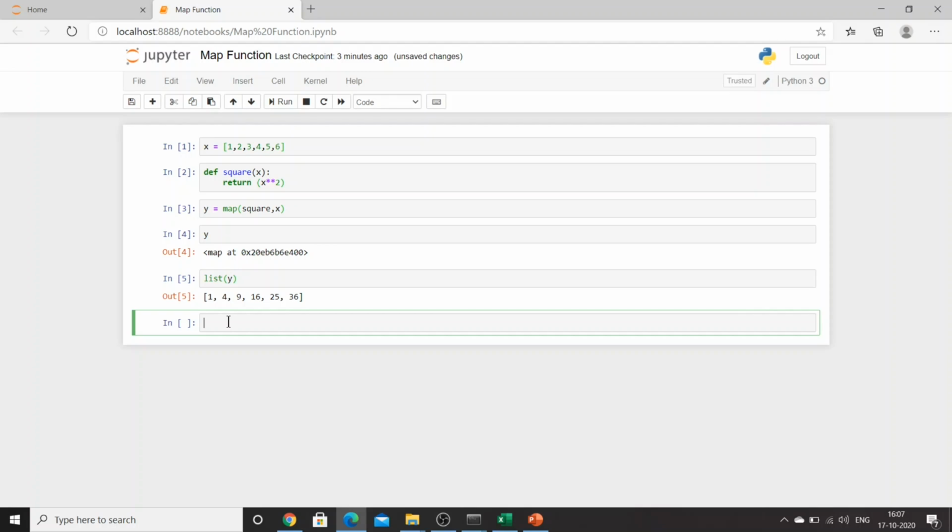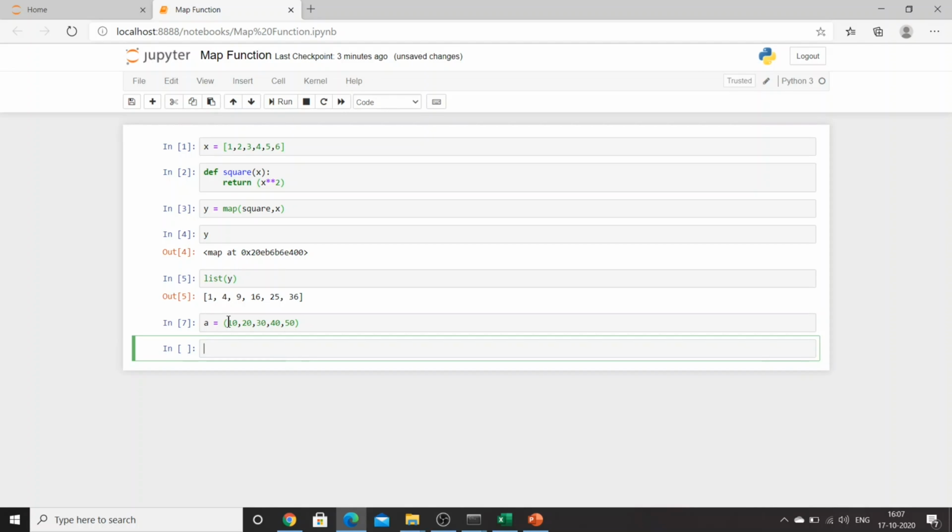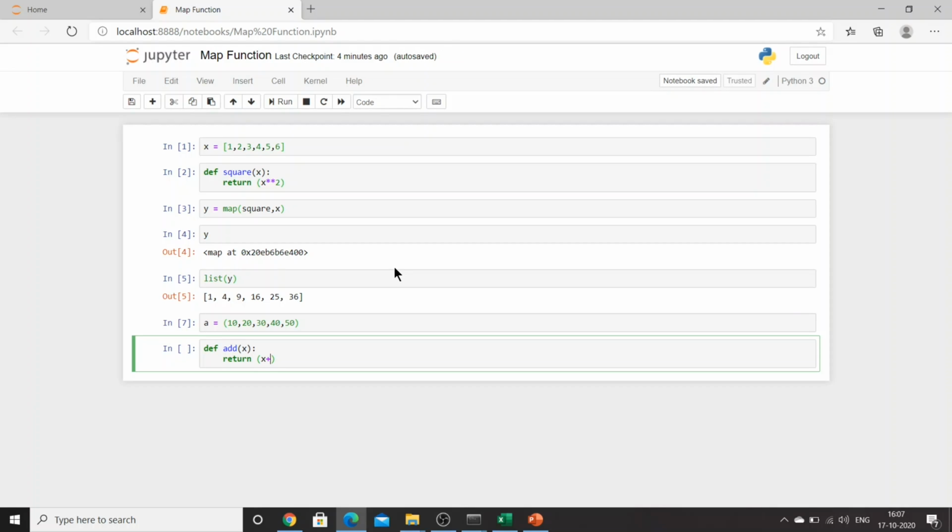Right? Let's try another example. Let's say I have created an iterator, a tuple, as 10, 20, 30, 40, 50. Now I'll create a function, define add of x. What I will be doing is adding, let's say, 100 to each element.